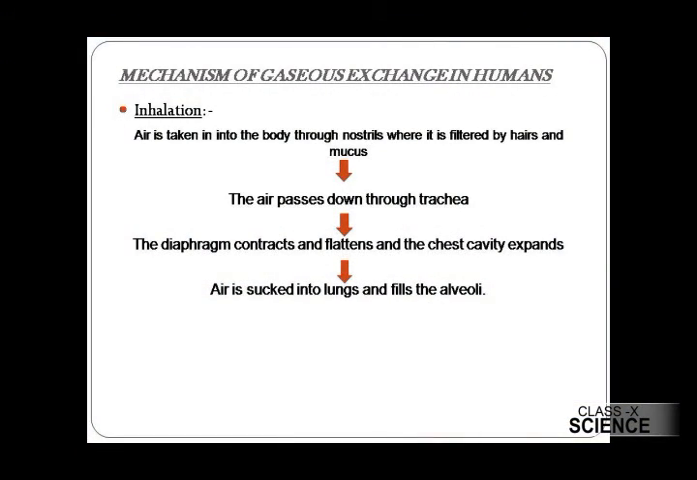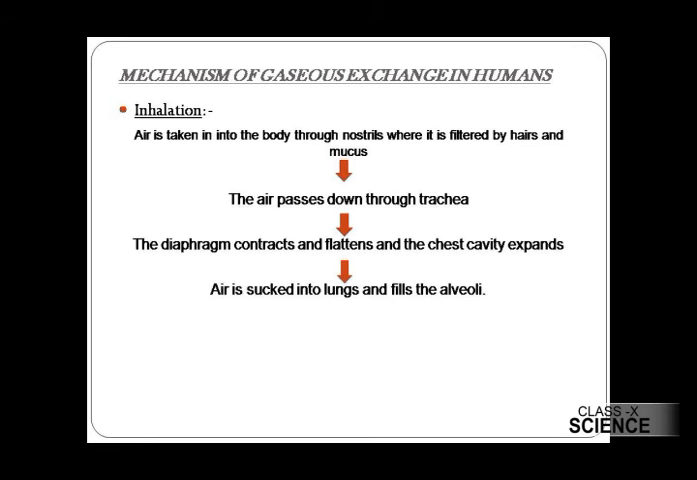During inhalation, what happens? The air is taken into the body through the nostril, where it is filtered by the hairs and the mucus. Then the air passes down through the trachea. The diaphragm contracts and flattens, and the chest cavity expands, and the volume of the lungs also increases. The air is sucked into the lungs, and it fills the alveoli.